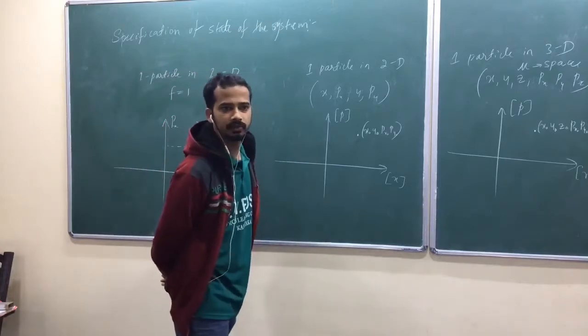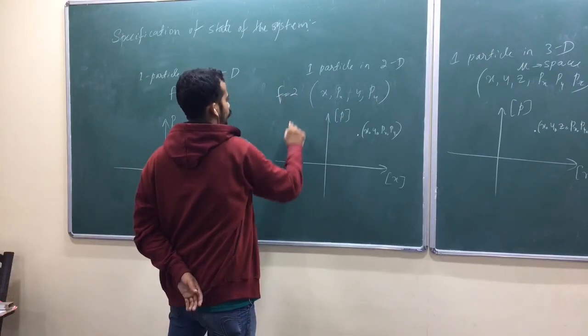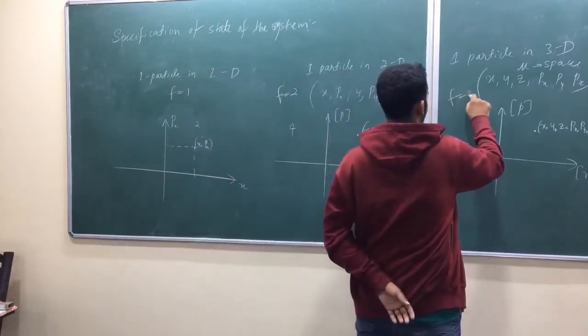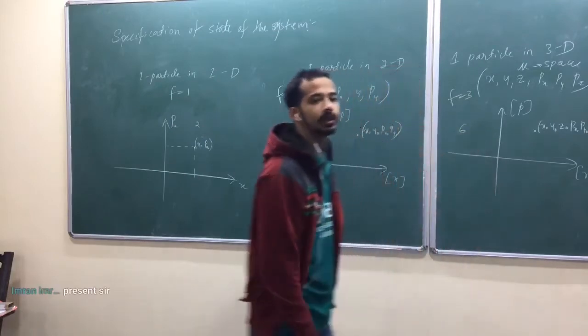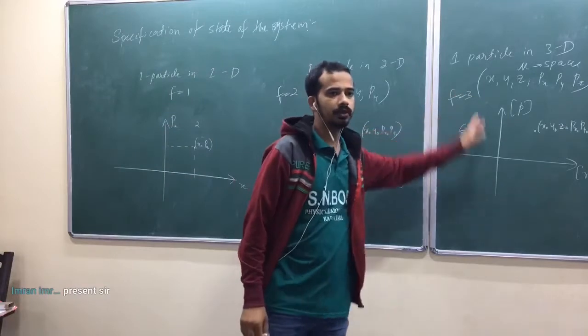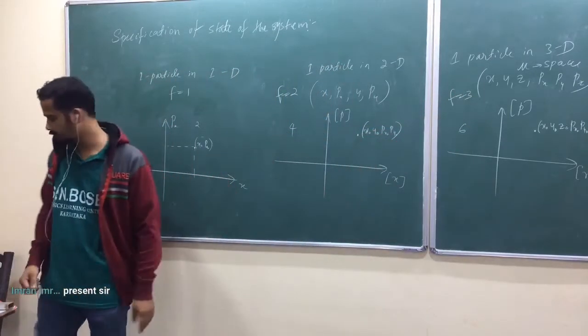One particle in two dimensions: the degree of freedom is 2, phase space dimension 4. For three dimensions, degree of freedom 3, phase space dimension 6. Is that okay? Usually the phase space dimension will be 2 times the degree of freedom. Is that okay? Phase space dimension will be 2 times degree of freedom.